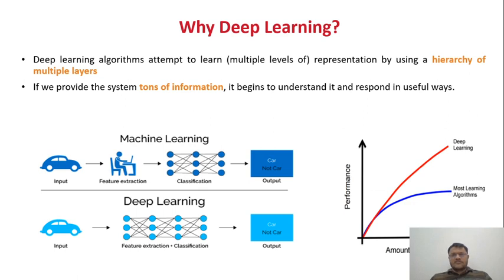The next question is, why deep learning? If you see the diagram here, you are receiving the input data, but in the case of machine learning, we need to manually do some pre-processing. We need to select the features, what attributes I need to take while building our model. We also need to do some categorical encoding. These are steps we need to do manually in machine learning. Then it depends upon the use case, what kind of model I want to build, whether it's a classification problem or a regression problem. According to that, I will choose my model.